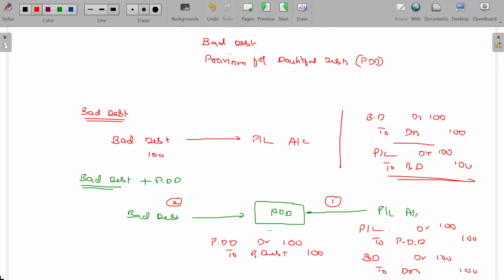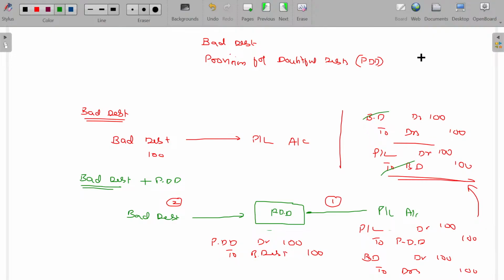So sudden expenses may be riskier. I don't have money, so create the money, keep it separately. That money can be used for the specific purpose. That creation is called PDD. Once the real loss happens, this loss is adjusted in the PDD. Now, if you club all these journal entries, what happens?